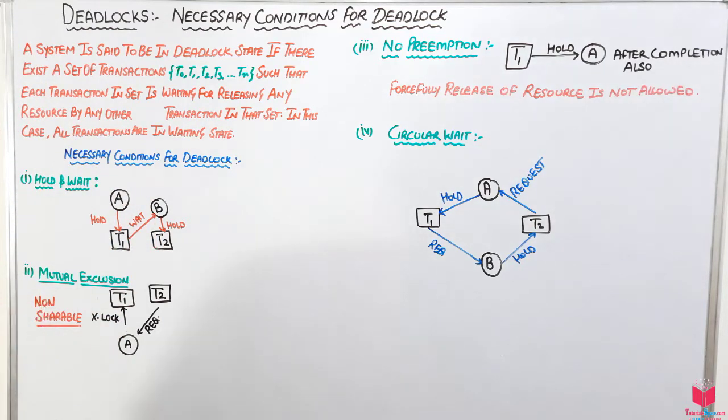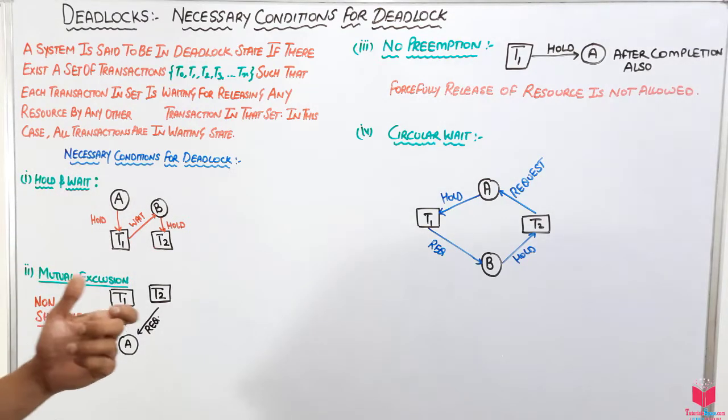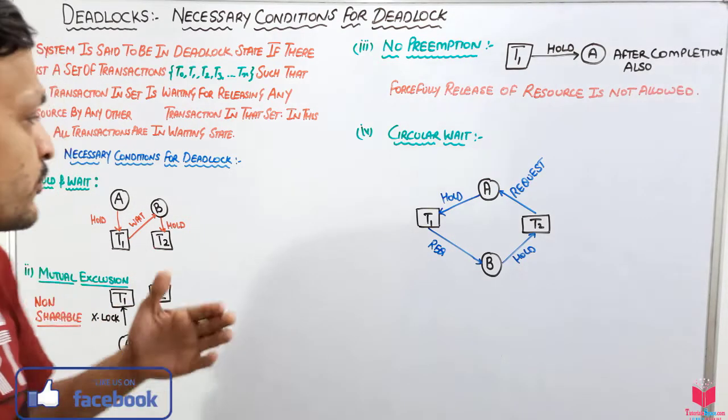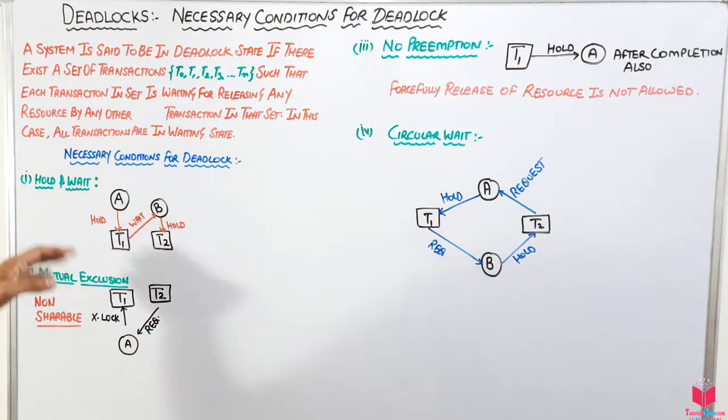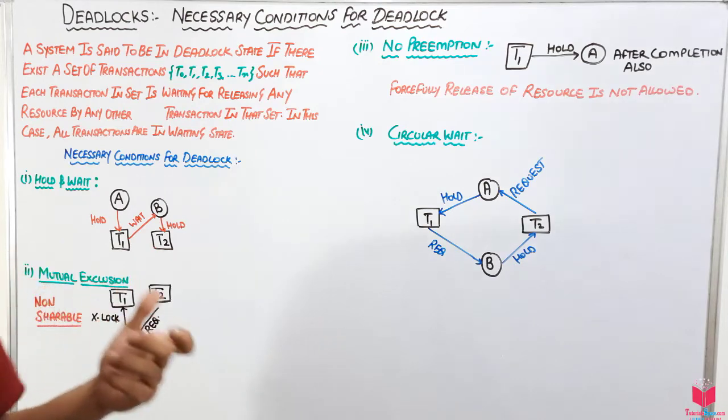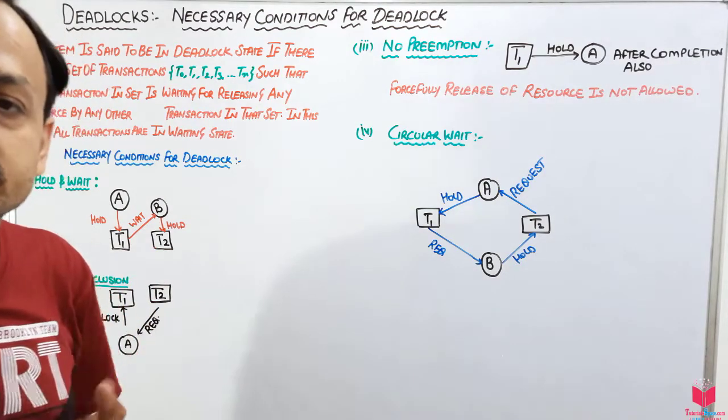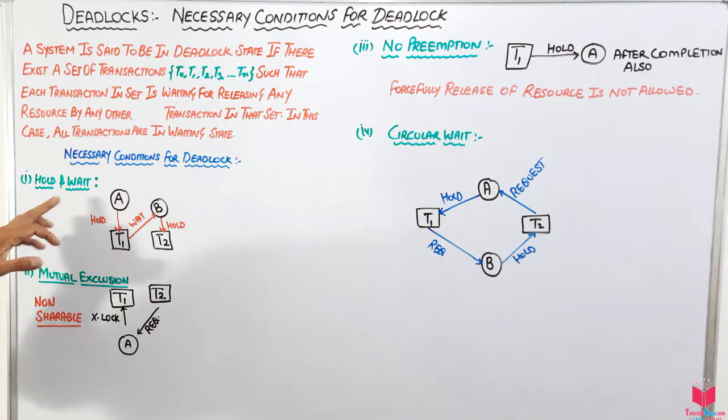So let's discuss the necessary conditions for deadlock. Here we discuss when we will say that the system is in a deadlock state. We have 4 conditions, and on that basis we can say the system is in a deadlock state. Let's see. Hold and wait.